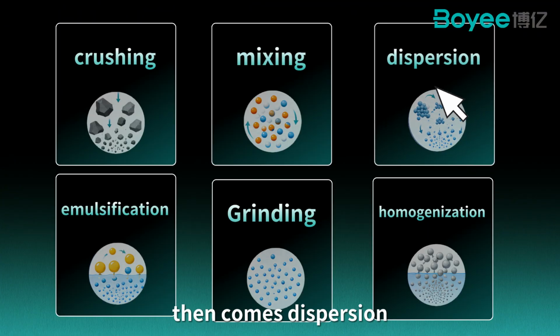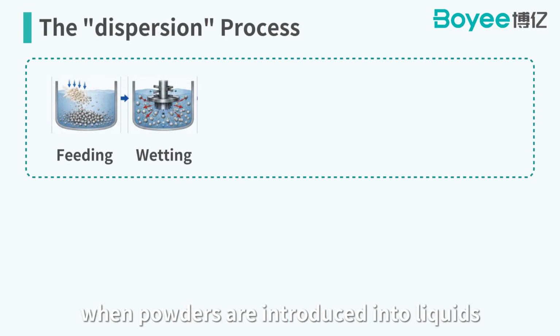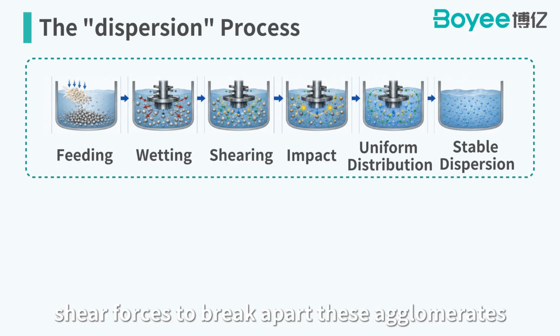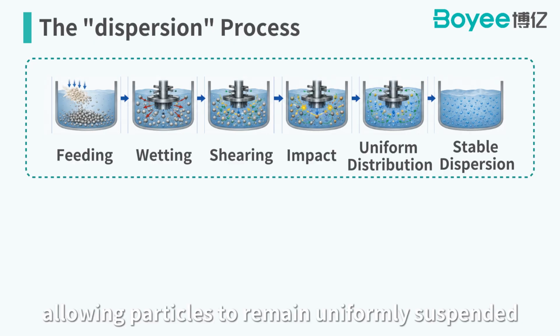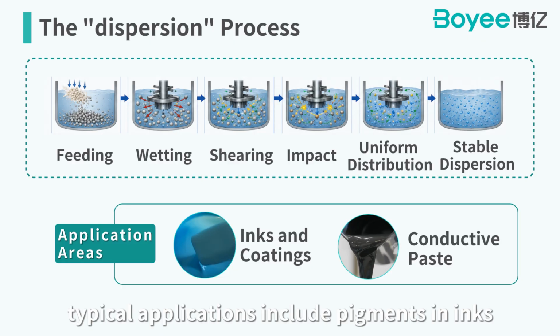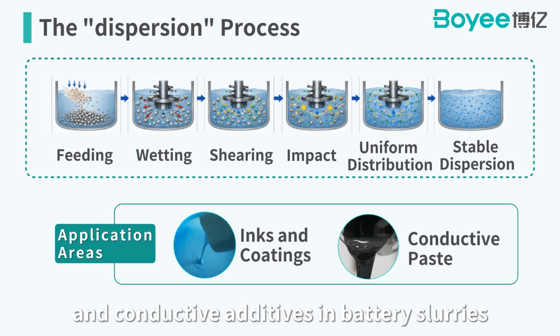Then comes dispersion. When powders are introduced into liquids, they naturally tend to agglomerate. Dispersion applies shear forces to break apart these agglomerates, allowing particles to remain uniformly suspended throughout the system. Typical applications include pigments in inks and conductive additives in battery slurries.